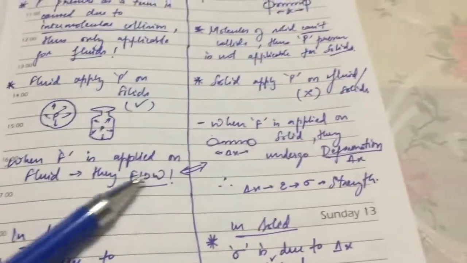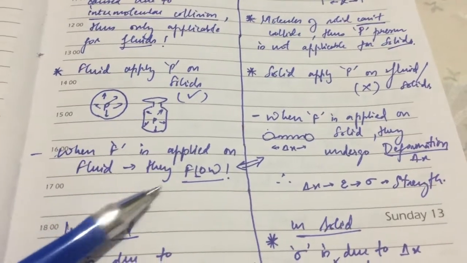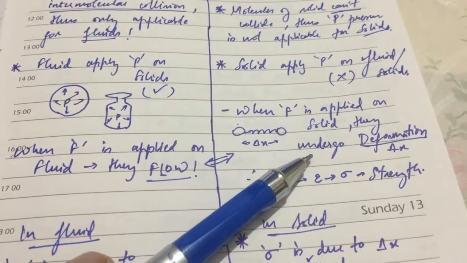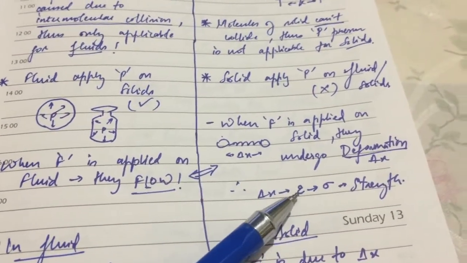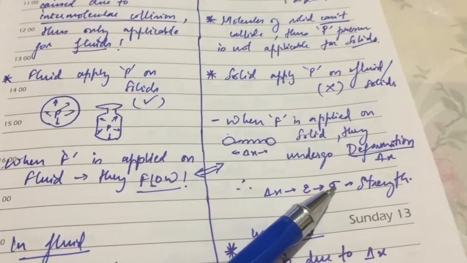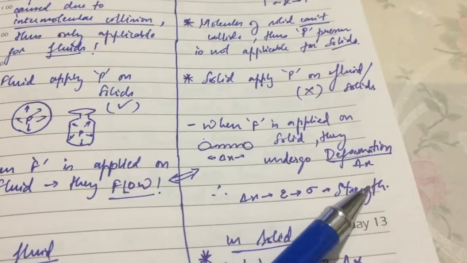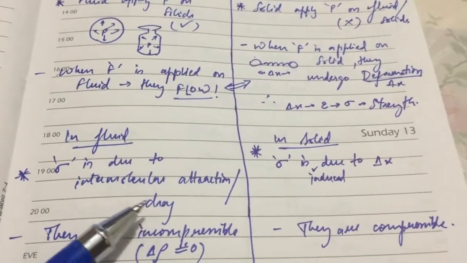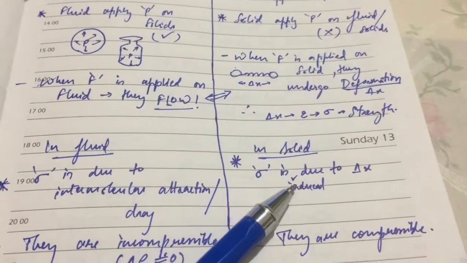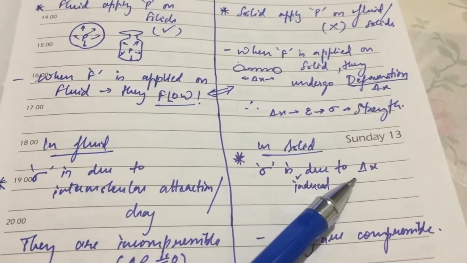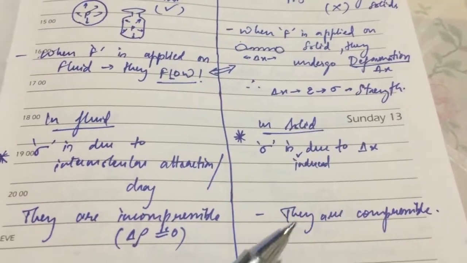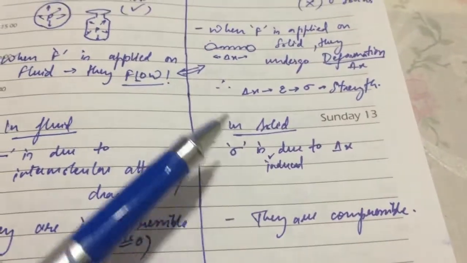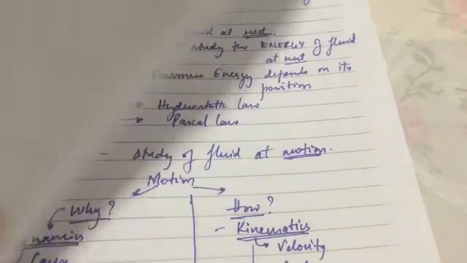Next, when force is applied on a fluid, it flows, while when force is applied on a solid, it undergoes deformation. So there is a deformation and strain is created. Due to the strain, stress is created. From the stress, we can calculate the strength of the material. In fluid, stress is due to the intermolecular attraction or drag. In solids, the induced stress is due to the deformation in the body. Fluids are incompressible because the density doesn't change, while solids are comparatively compressible.